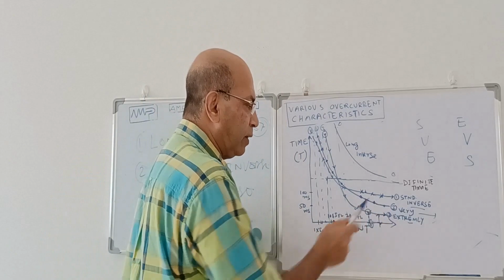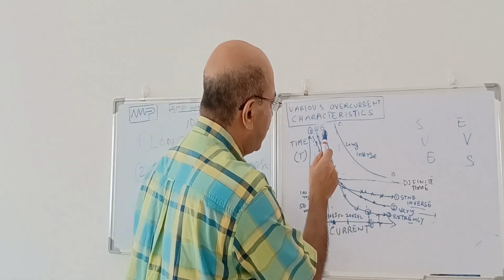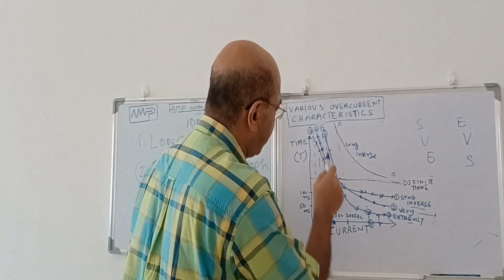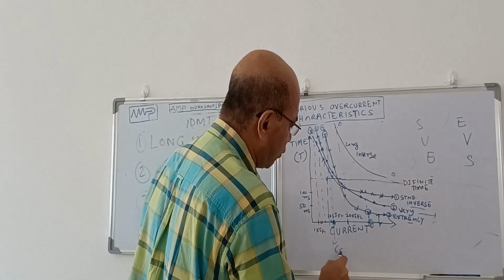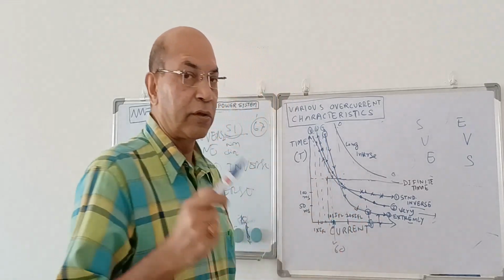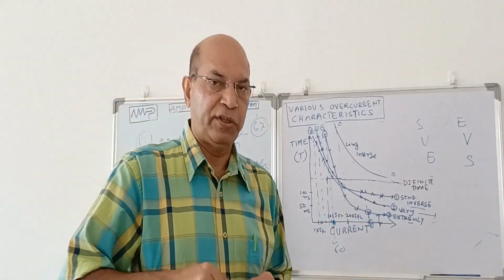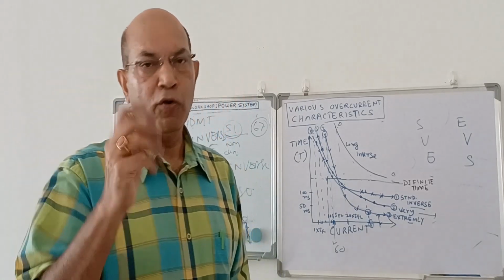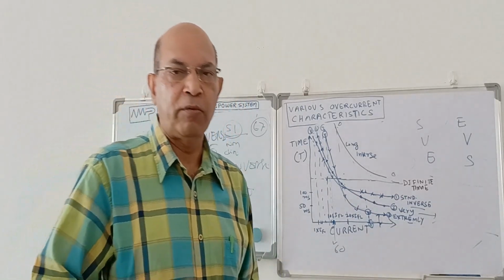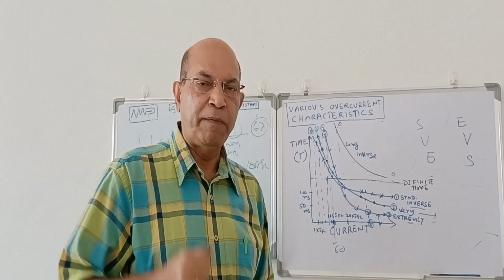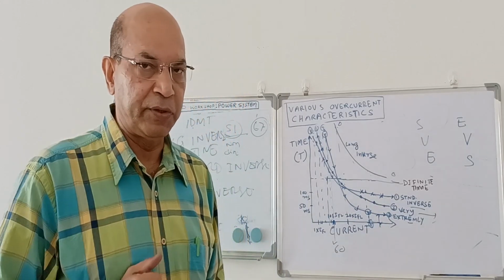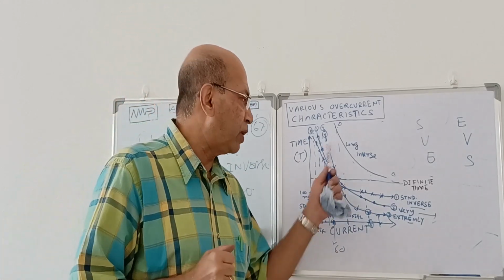And it has another application. You see, in the initial condition, it is not operating. Maybe up to 6 times current, it is not operating. Then it is decaying. Some equipment has a switching surge at start, like a transformer feeder or motor feeder. When you start the motor, it takes about 7 times full load current, and the instantaneous value may be 10 times. So up to 10 times, this protection should not operate.